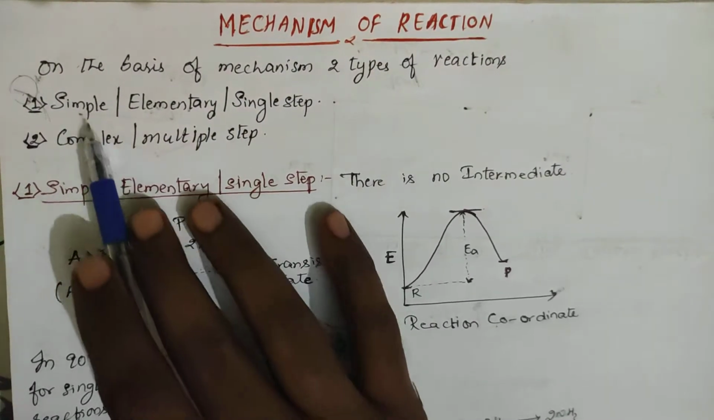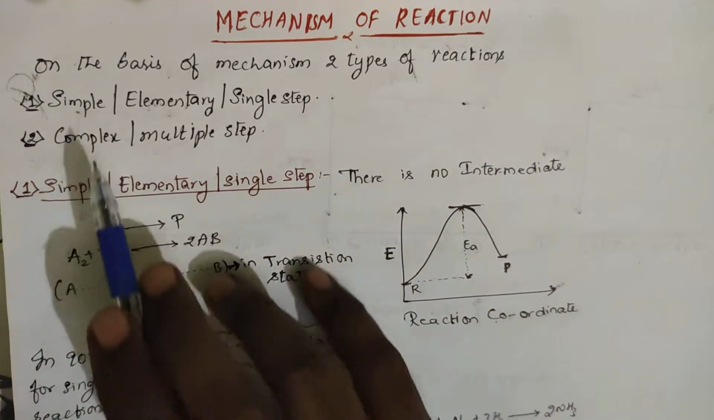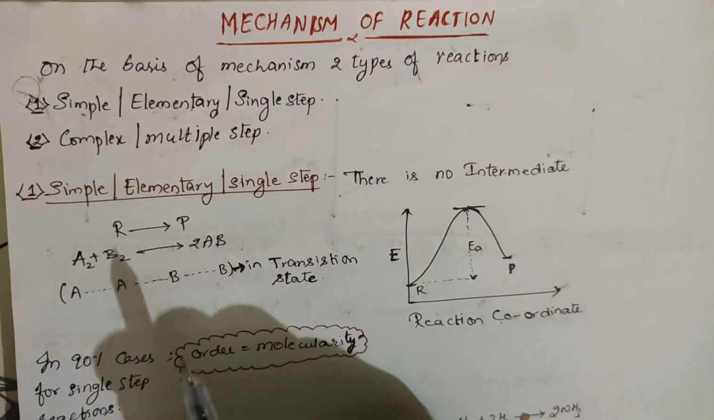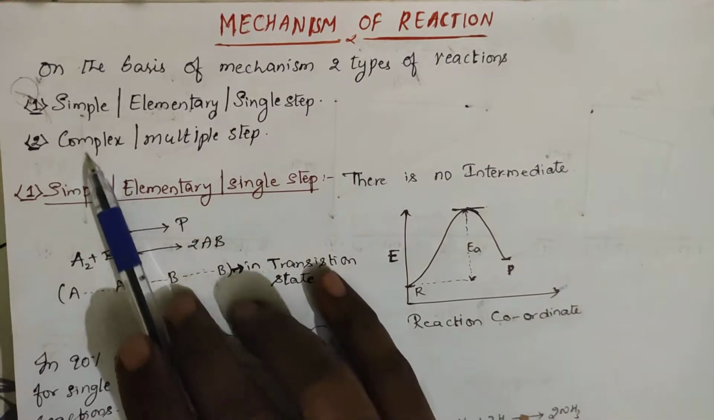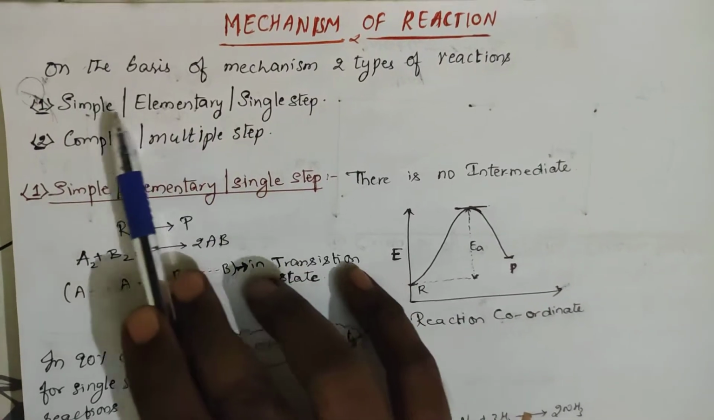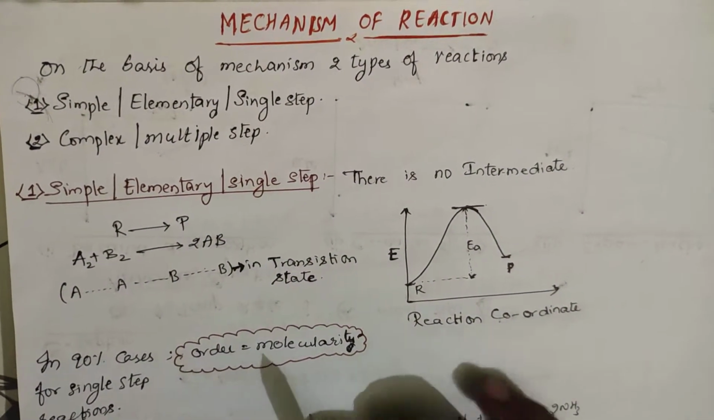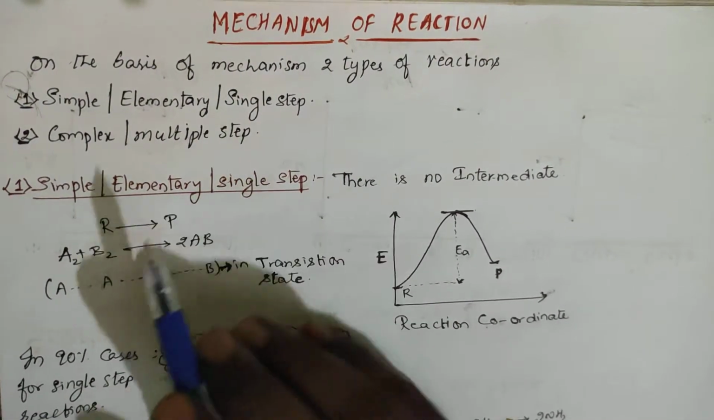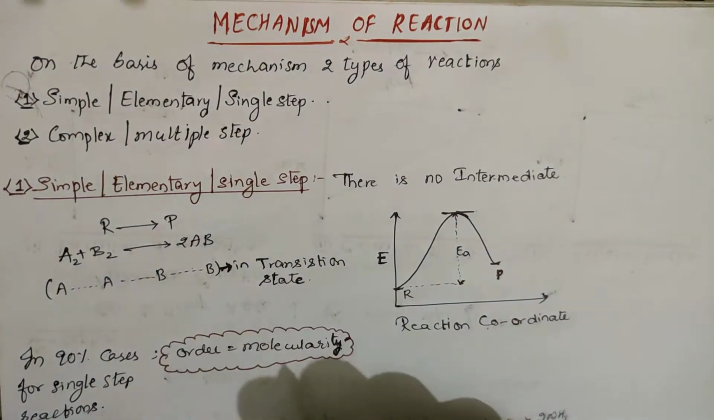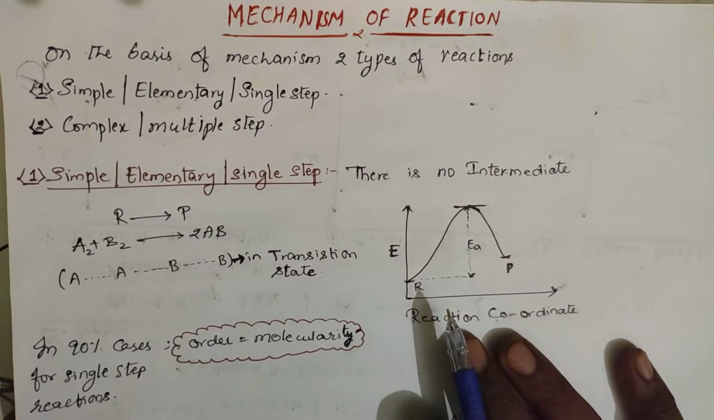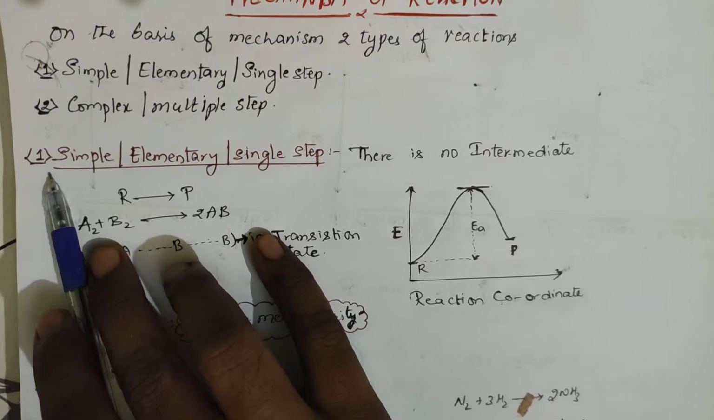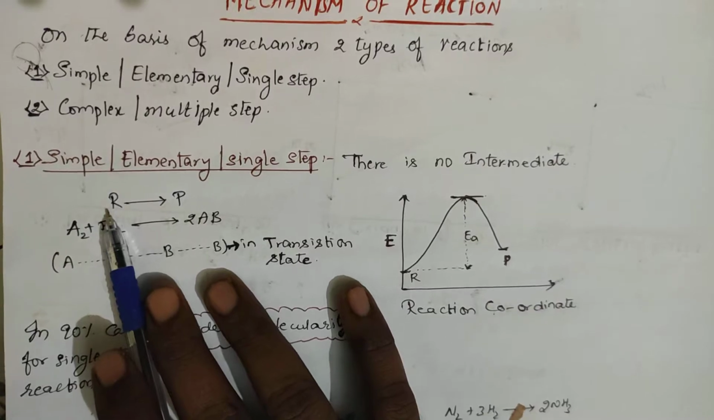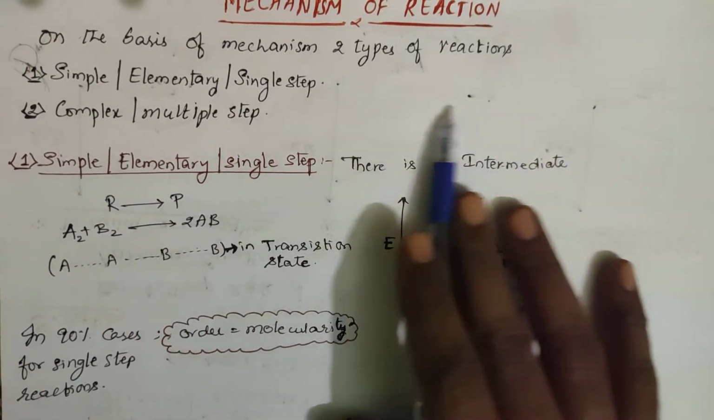In a complex reaction you will have many elementary steps. Again I'm repeating: simple step, elementary step, or single step. The reactions which occur in a single step are called single step reactions, elementary reactions, or simple reactions. The reactions which occur in multiple steps are called multiple step reactions or complex reactions. In a simple or elementary single step reaction, the reactant will be directly converted into product. There will be no formation of an intermediate.